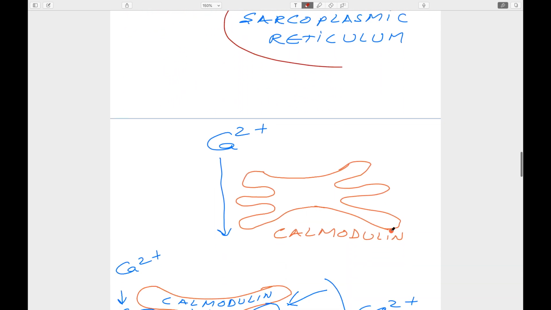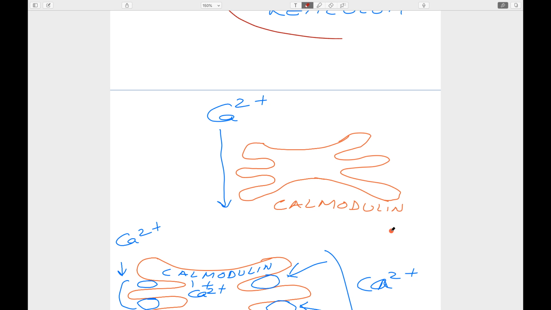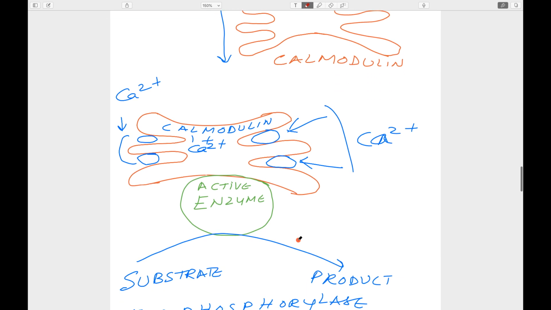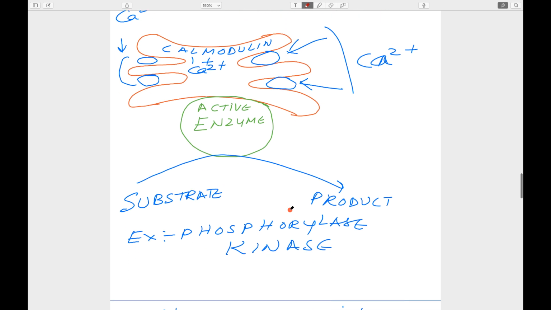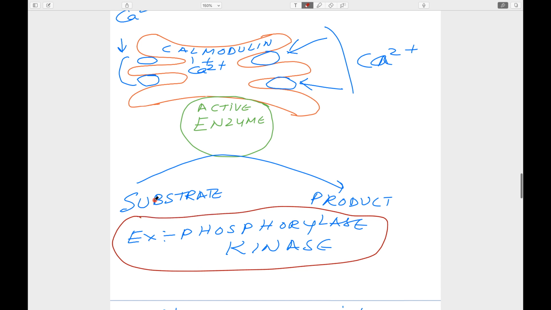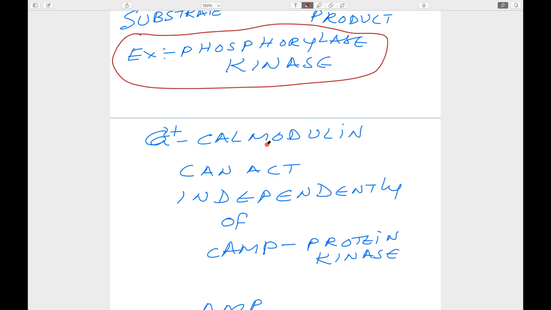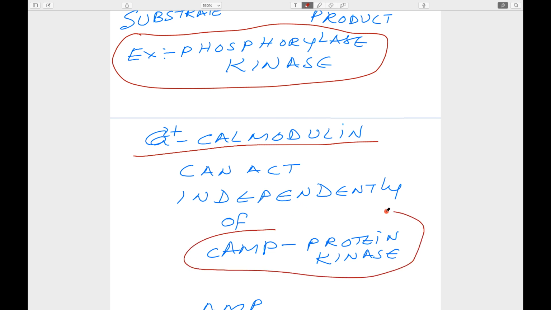Then the calcium 2 plus binds a protein called calmodulin, and four calcium ions can bind it, leading to the calcium calmodulin complex. When the inactive enzyme binds it, that becomes the active enzyme. The active enzyme converts the substrate into the product. The example which we have taken is phosphorylase kinase, a very crucial enzyme in the regulation of degradative pathway. Then this calcium calmodulin can act independently of the cyclic AMP mechanism of regulation that we'll study in the hormonal section.